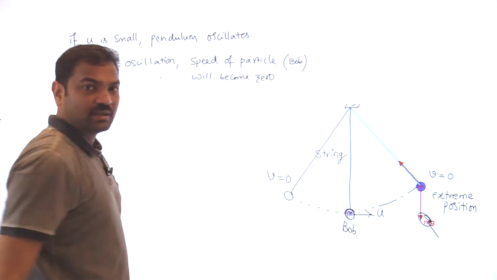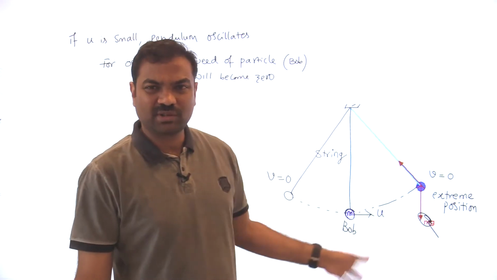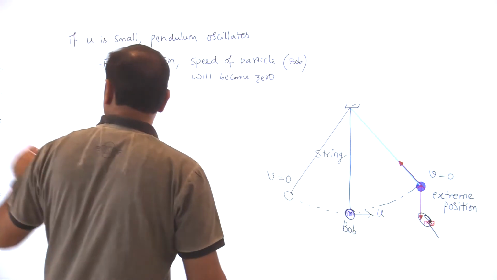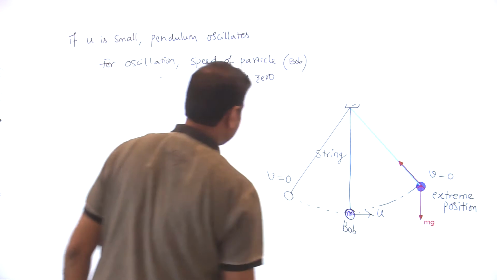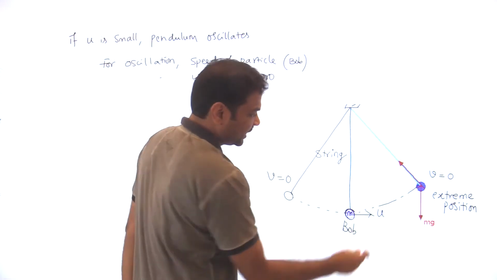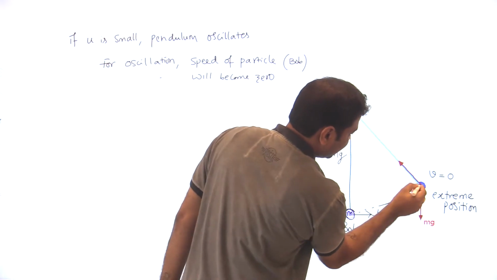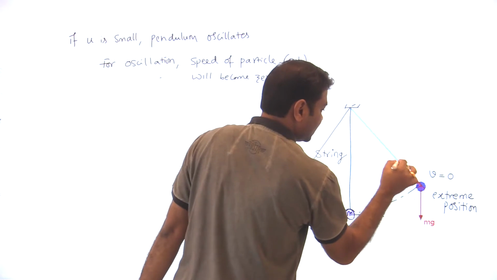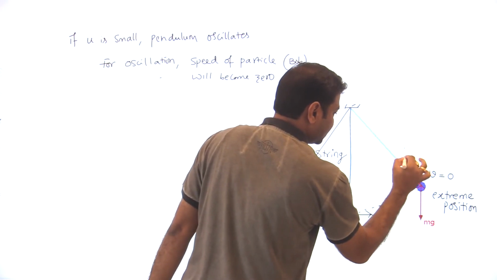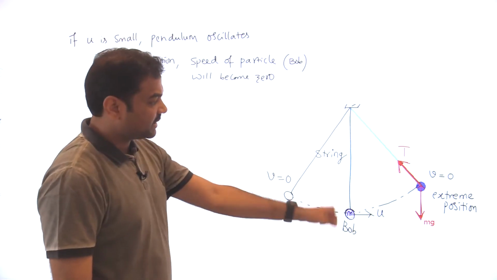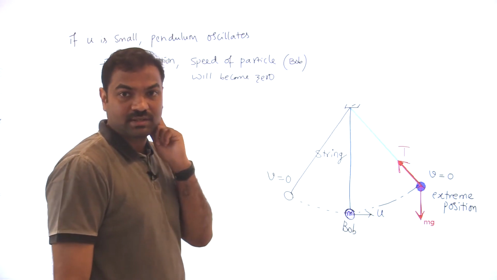Okay? Now what about the tension? mg is always acting, no? So let us see what is the tension in the string. Now you consider the mg. At the extreme position, mg is acting in this way, and obviously tension will act in this direction. This is the tension direction and this is the mg direction. Tension will act along the string.